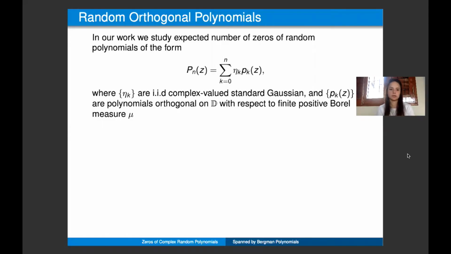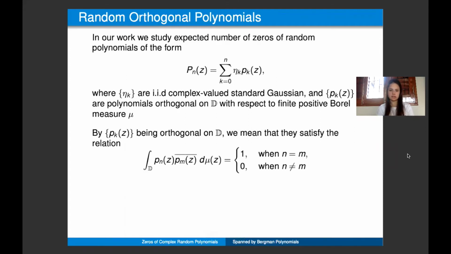In our project, we studied the number of zeros of random polynomials of the form P_n of z, where eta_k are still IID complex valued standard Gaussian. But the spanning basis, which is the little p_k here, are polynomials orthogonal on the unit disk with respect to the finite positive Borel measure mu. This means that the spanning p_k's all satisfy this orthogonality relation.